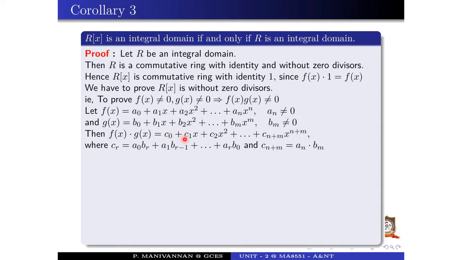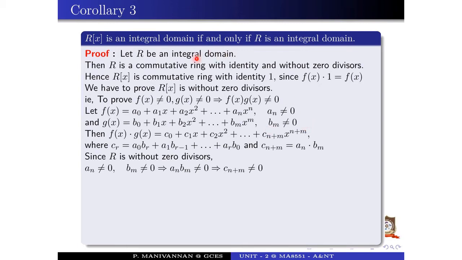Here 0, 1, 2, etc. So the coefficient of x power n plus m is c n plus m, where c r equals a naught b r plus a1 b r minus 1 plus etc. plus a r b naught. And what is c n plus m? The last term multiplication only. So a n into b m.